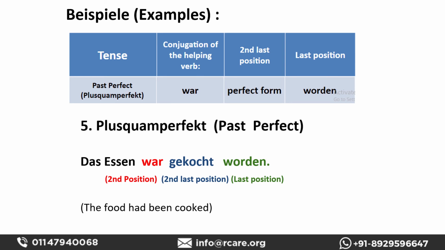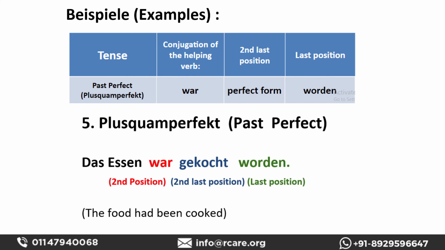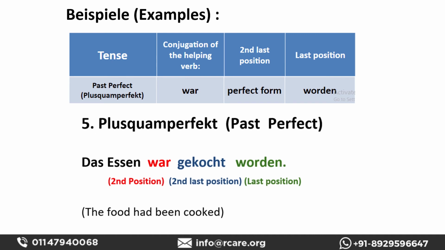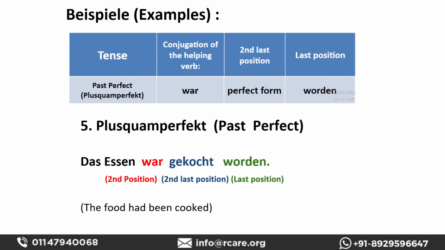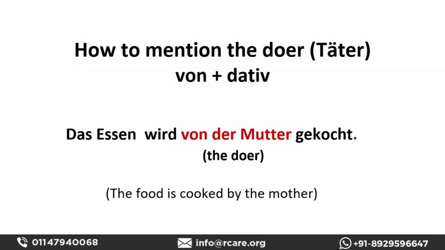Now, Plusquamperfekt. Past perfect. Das Essen war gekocht worden. The food had been cooked. So again, we have the conjugation of war at the second position, worden at the last position, and gekocht, regular verb in perfect form, at second last position. So you can always make sentences with other verbs as well. Whenever you have to use passive sentence, you will have to use the same structure. Only the verbs will change, but everything remains same.